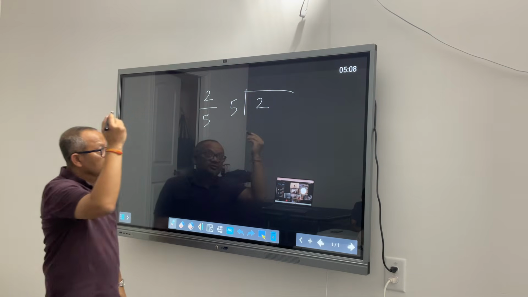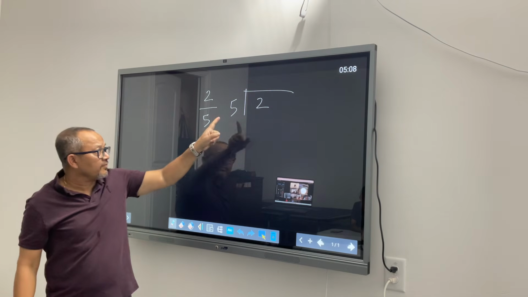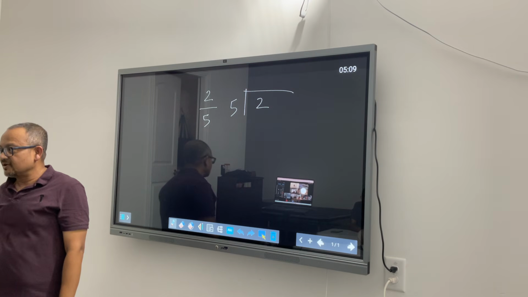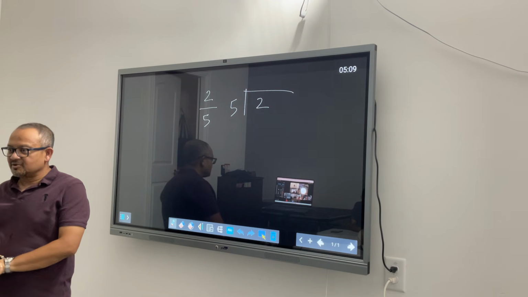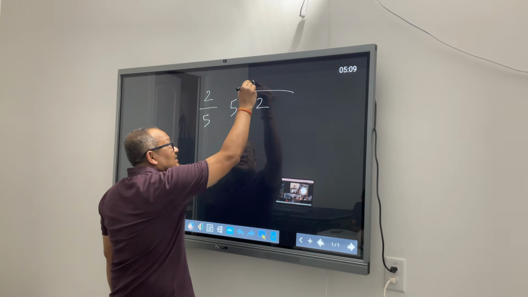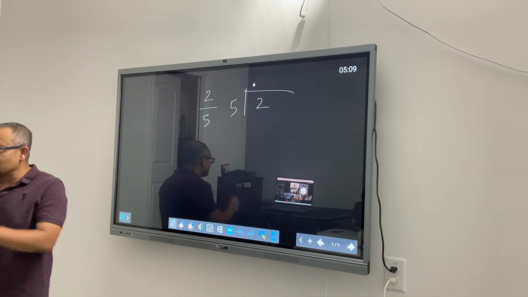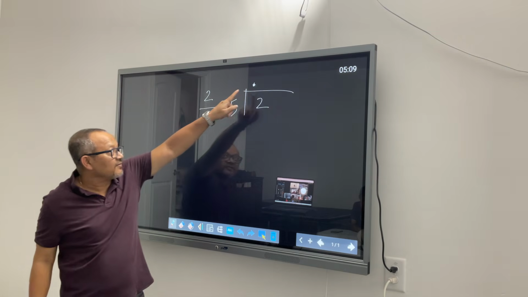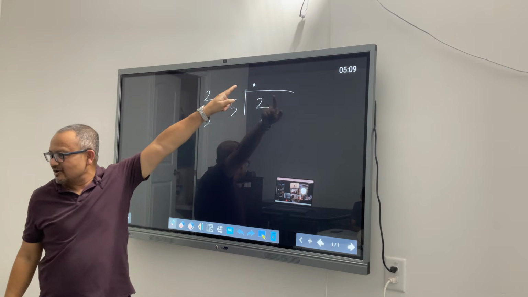And some of you will say, how come you can divide 2 by 5? 2 is smaller than 5. We need help. And who comes to help? A chicken. Decimal is the chicken that comes to help in this situation. Whenever you are trying to divide a small number by a bigger number, you take help from the chicken, that is decimal.